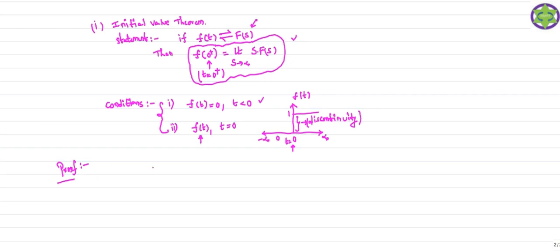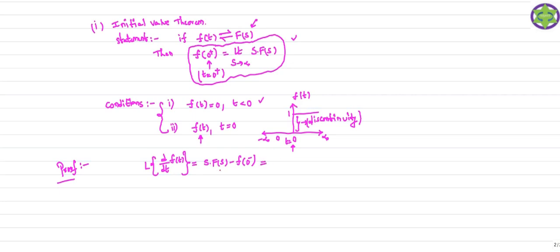We already know the Laplace transform of the first order derivative of the time domain signal. The Laplace transform of the first order derivative of the time domain signal is s into F of s minus f of 0 minus. This is the unilateral Laplace transform of the first order derivative of the time domain signal. Here I consider the unilateral Laplace transform.